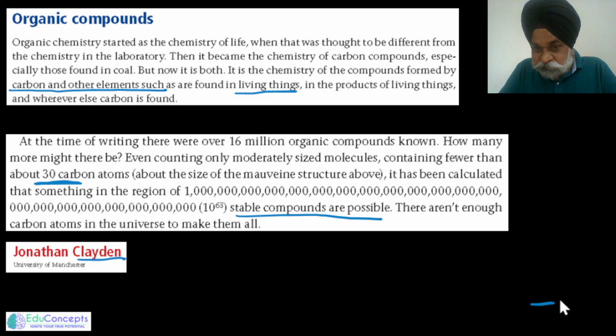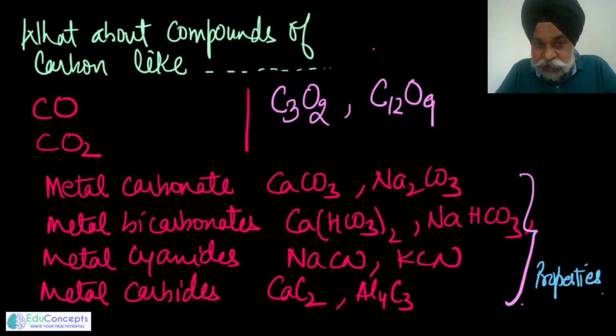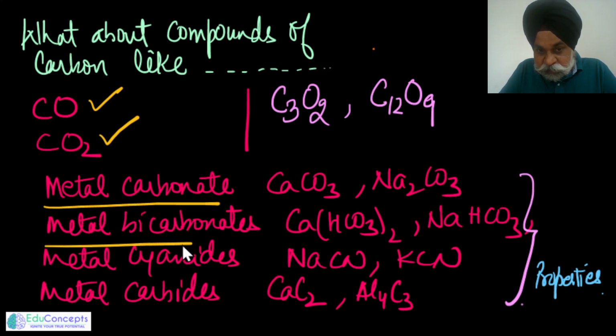So moving forward, what exactly do I say when I talk of the compounds of carbon? Now here is a very interesting viewpoint. As I said, when we talk of our Indian domain, we have to dig a little more into the subject. When I talk of carbon monoxide, carbon dioxide, then metal carbonates, metal bicarbonates, these also contain carbon atoms, isn't it?